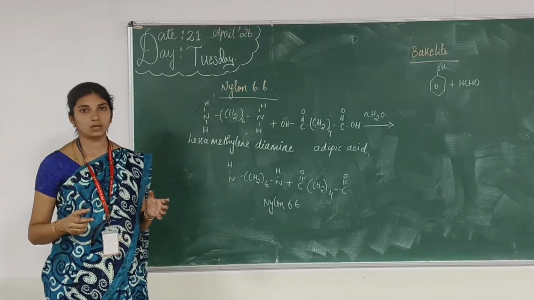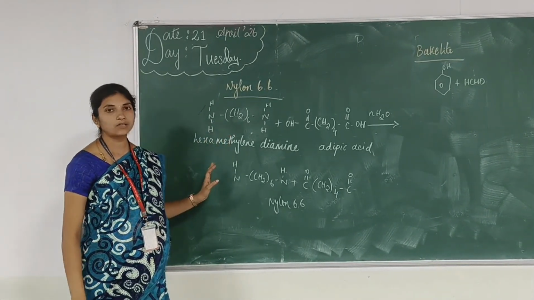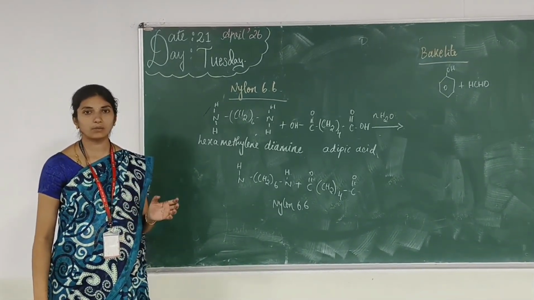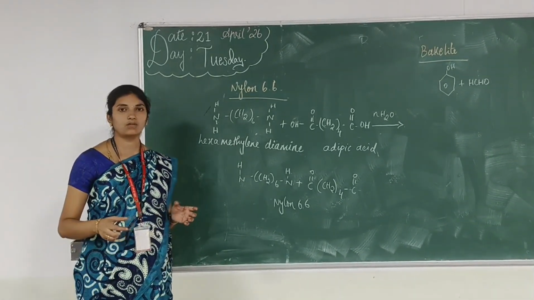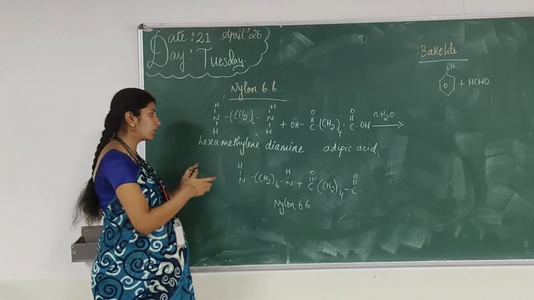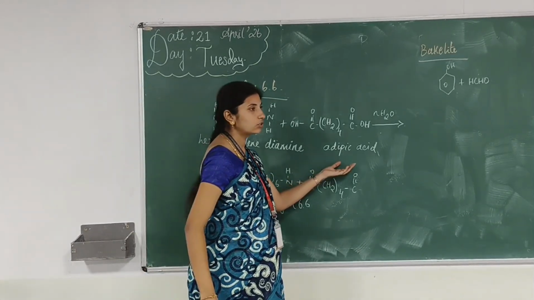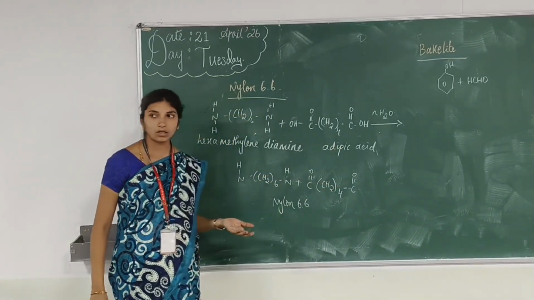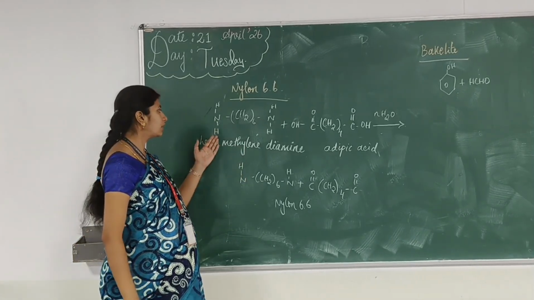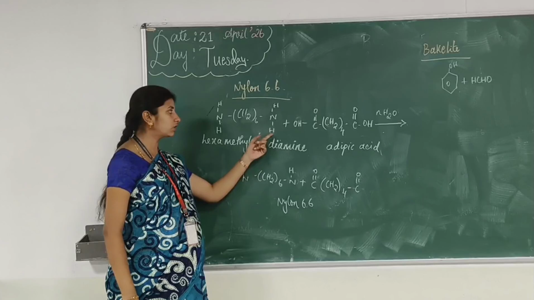Now we are going to see the topic of nylon 6.6. Nylon 6.6 is in the form of a fiber material. Mostly, fiber materials are formed from monomers. Here the monomers we are using are hexamethylenediamine and adipic acid. These are the monomers of nylon. The structure of this monomer has NH2 amine groups and CH2 6 with NH2 groups, so a diamine.